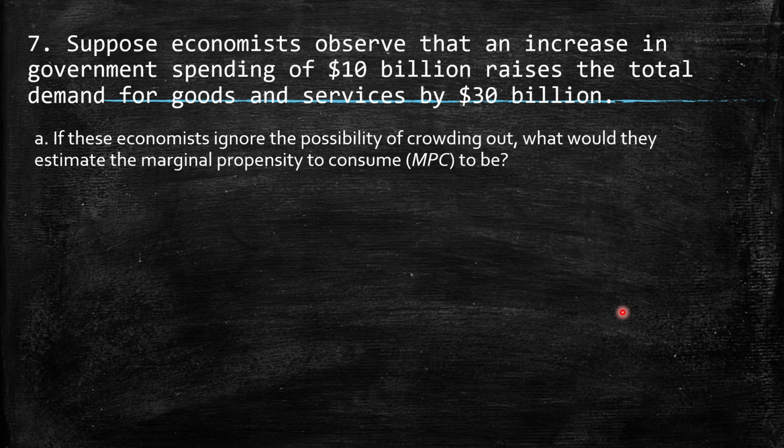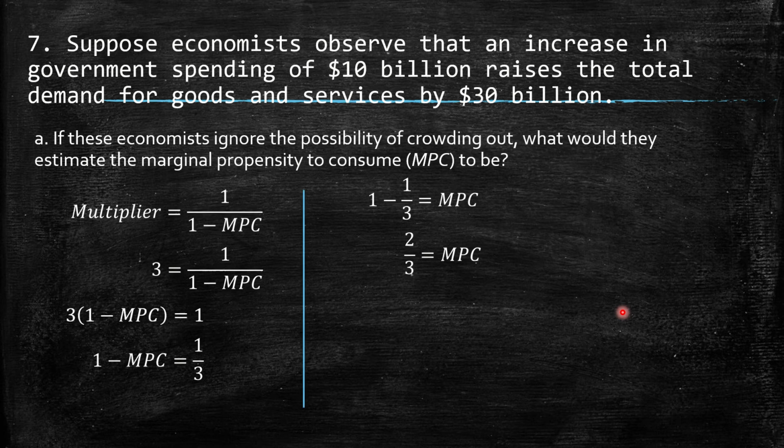So we are not taking that into account. We are going to take into account just the multiplier effect. So we know that the multiplier is equal to 1 over 1 minus MPC. The multiplier is 3. Then we need to collect the terms and solve for MPC. This 1 minus MPC is in the denominator, so it's divided.